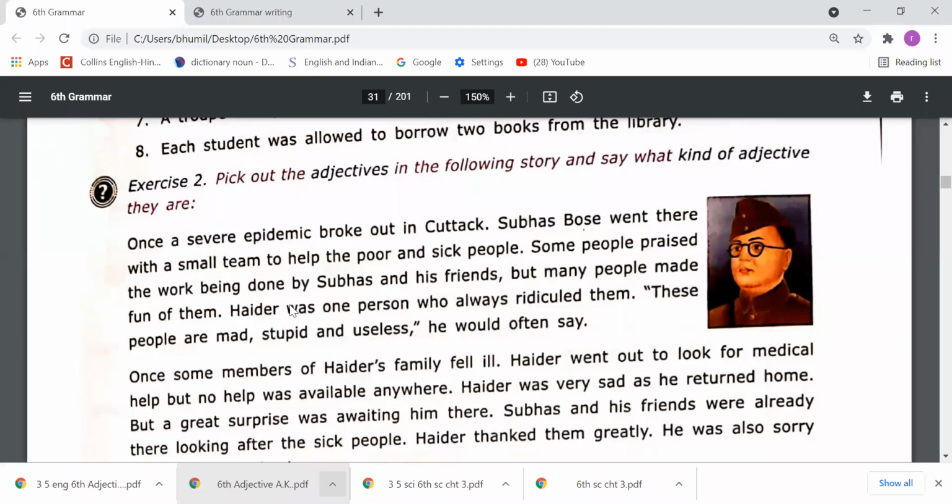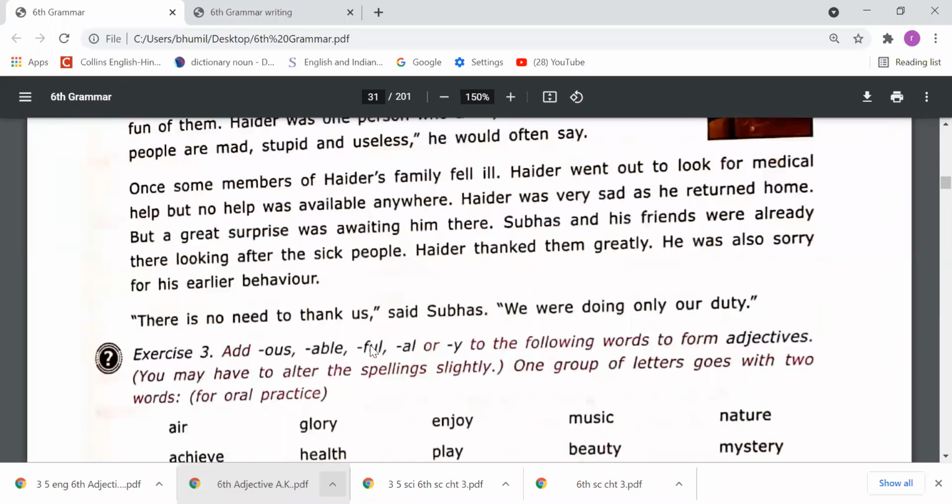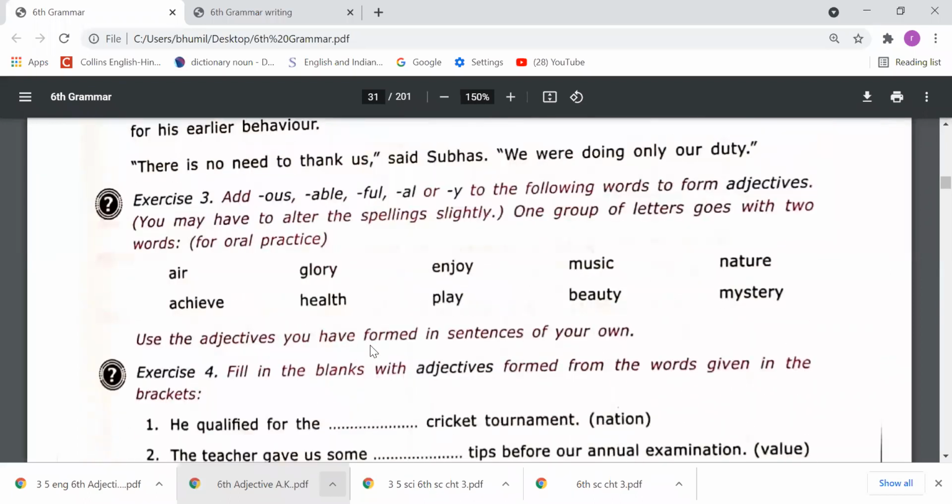So dear students, in this way, you have to do the rest of this exercise. First of all, you have to recognize the adjective, then you have to find out the type of that adjective. Now please come to the third exercise. Add ous, able, ful, al, to the following words to form adjectives, or you may have to alter the spelling slightly. One group of letters goes with two words for oral practice.